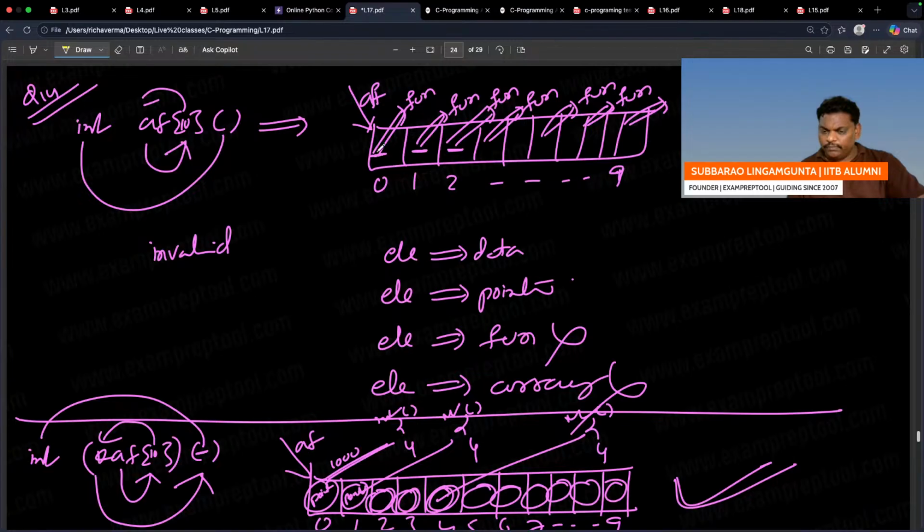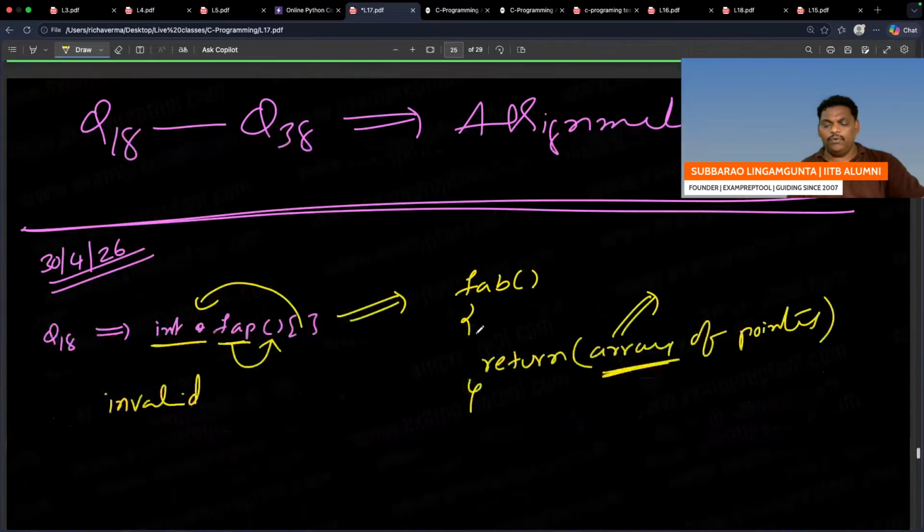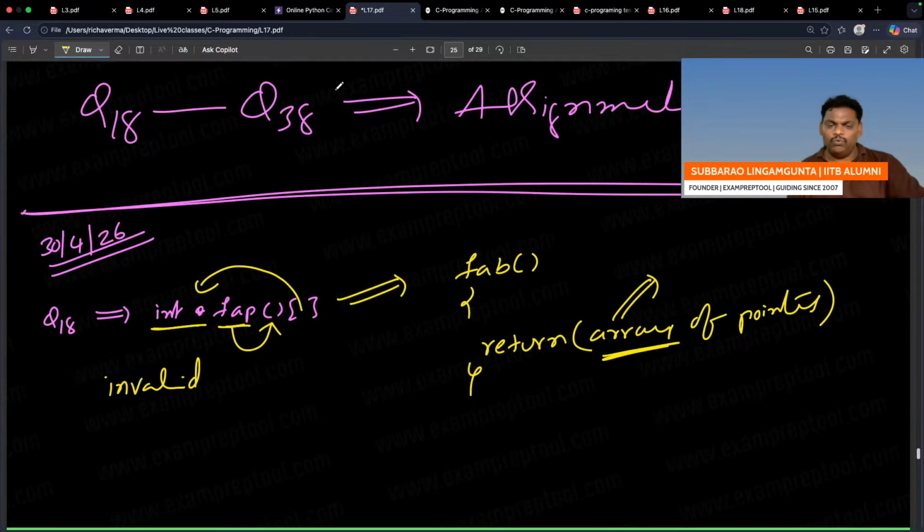See, in an array everyone should be data, or everyone should be a pointer. Everyone being a function is not allowed. Everyone being an array is not allowed. If you do that, some error will come.